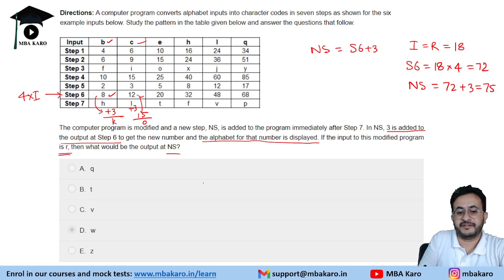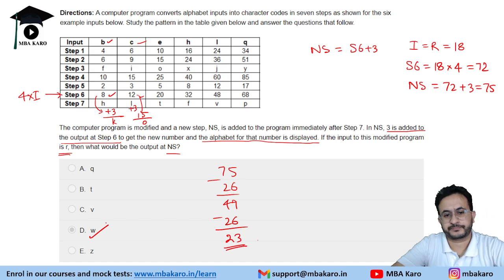Now we do not have 75 letters, so 75 minus 26 is 49. Minus 26 again, that is 23. So the 23rd letter is W.